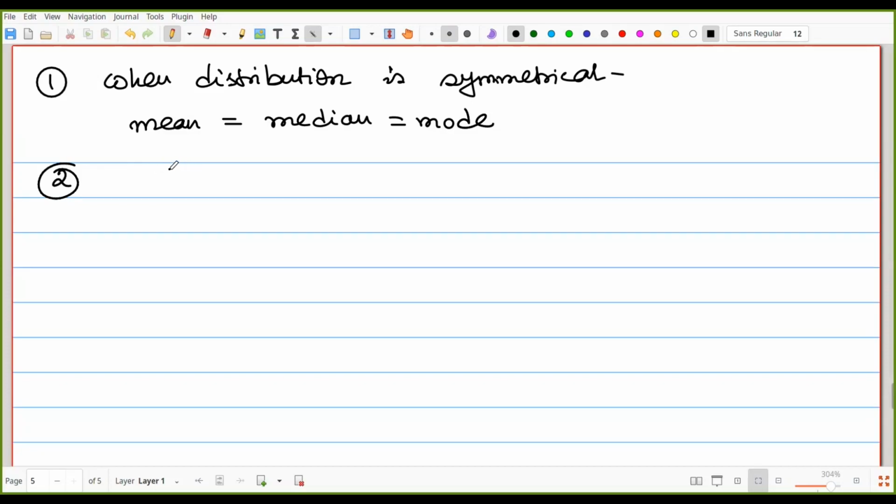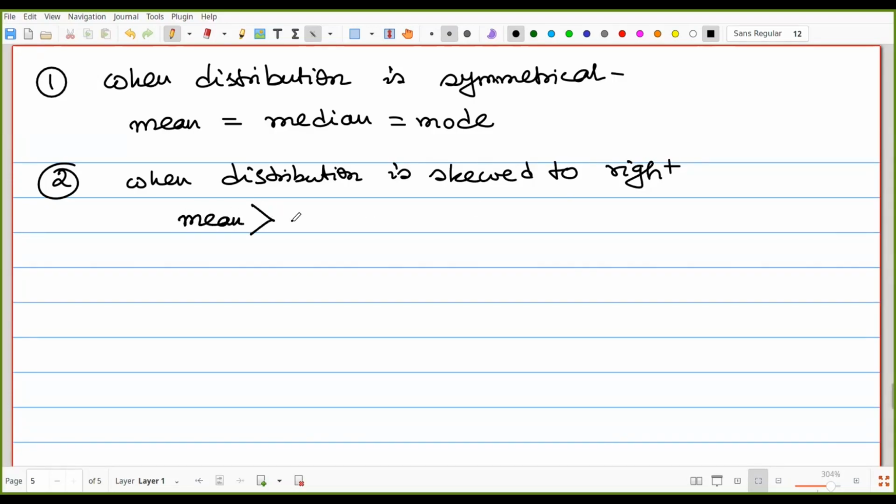Second one, when the distribution is skewed to right, then mean is greater than median is greater than mode.